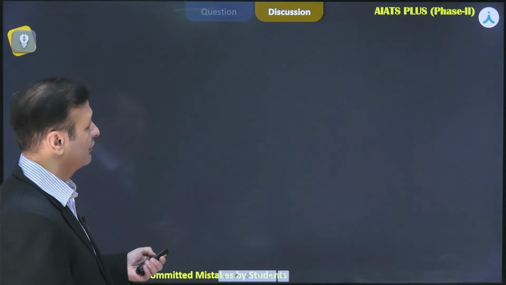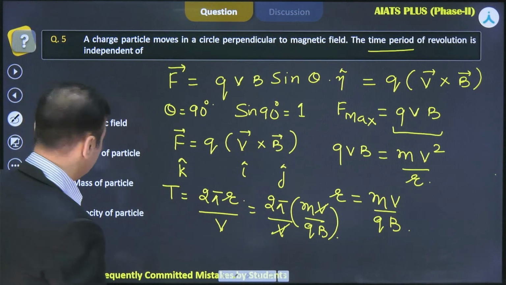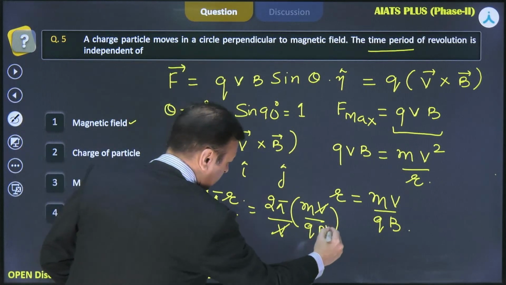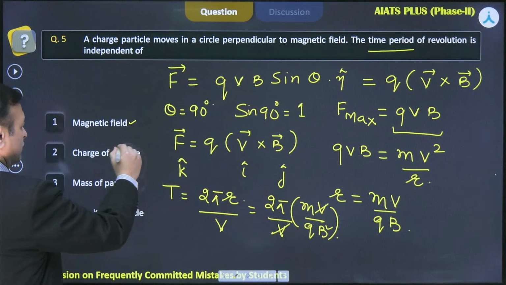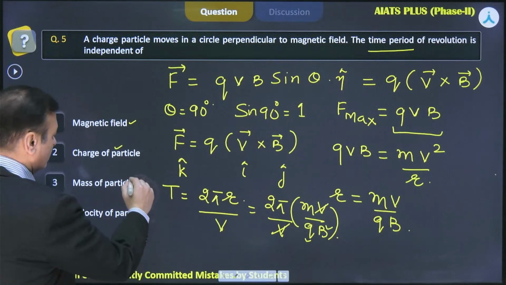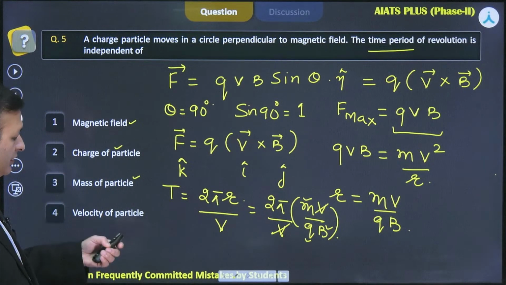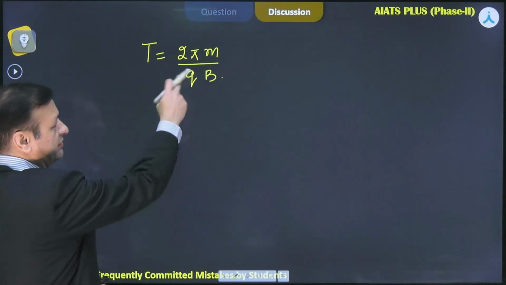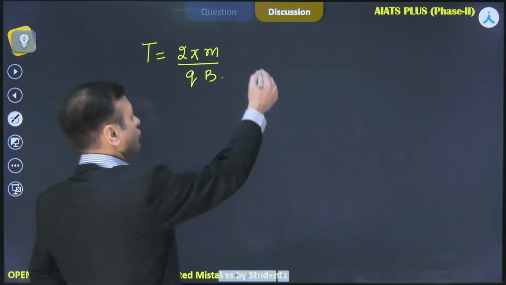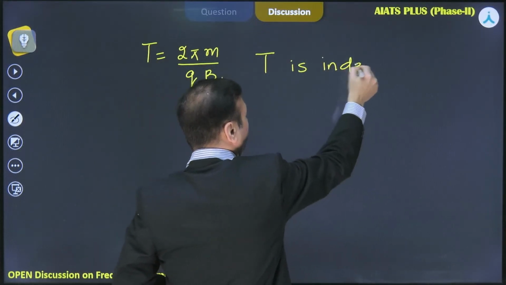So what was the question? Time period of revolution is independent of. If you look at this, does it depend on magnetic field? Yes, it does. Does it depend on the charge of the particle? Yes, it does. Does it depend on the mass of the particle? Yes, it does. Does it depend on the velocity of the particle? Now look at this. Is there any velocity in the expression? I think there is no velocity. So your time period is independent of v.